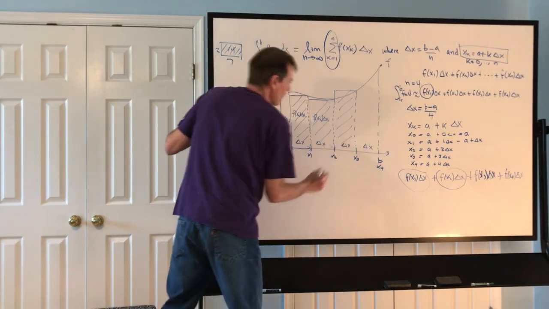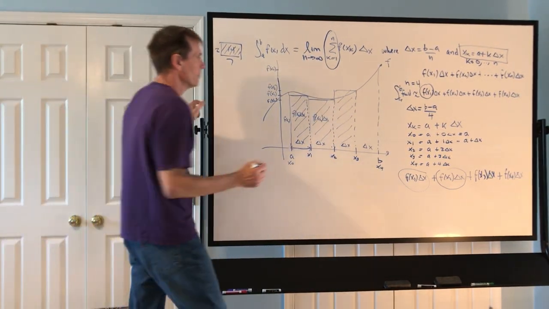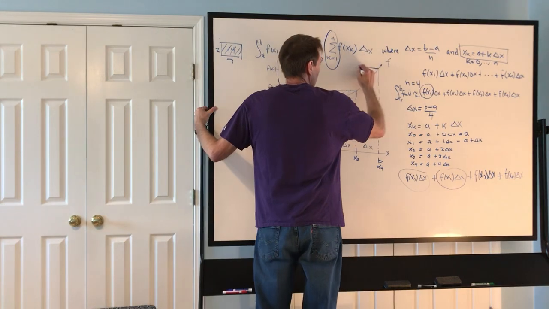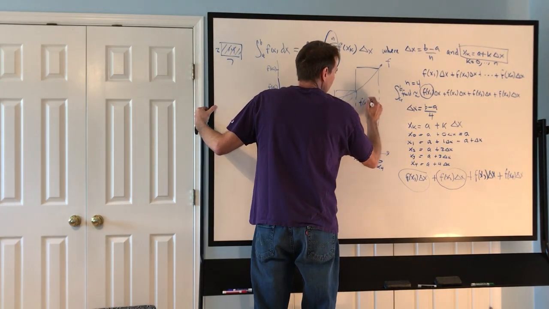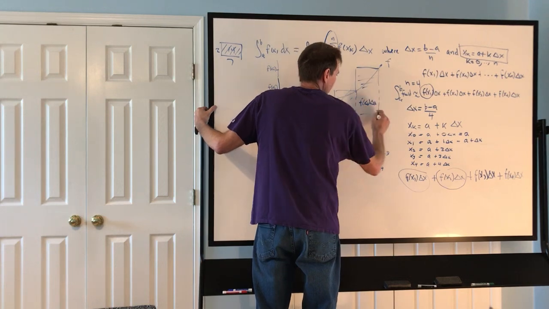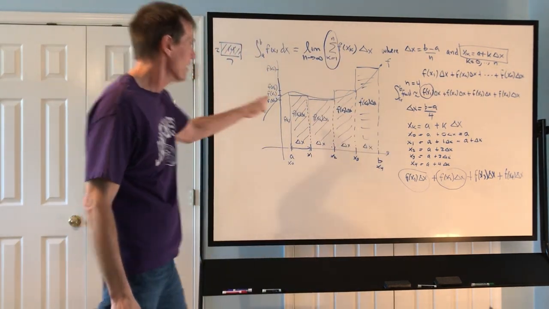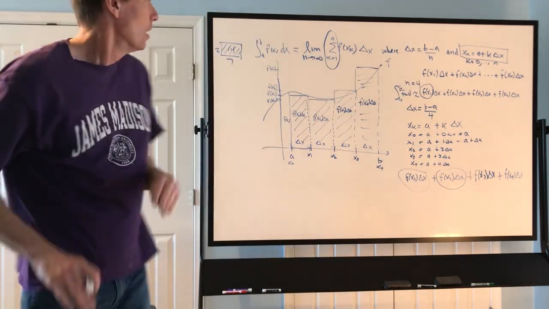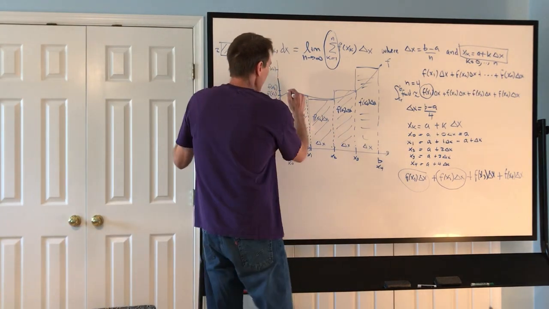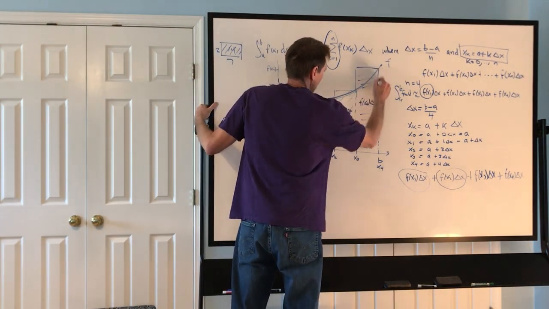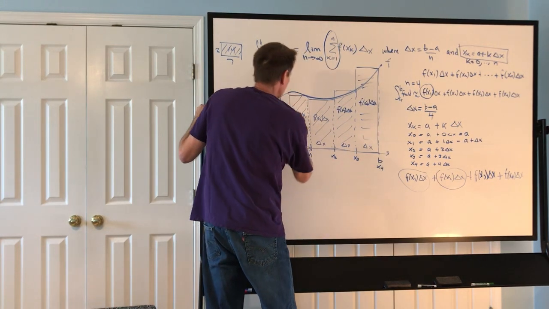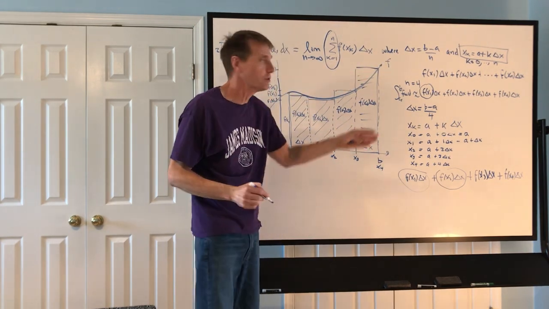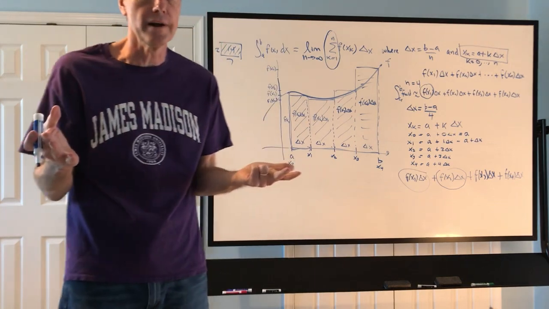Now what would the area of that rectangle be? And I hope you're like, well, Dr. Warren, that would be f of x3 times delta x. And then this would be f of x4 times delta x. And so what we see is that when we add up these 4 little rectangular areas, we get an approximation to the area of this bizarre looking shape. That's the area under the function down to the x-axis between a and b. We get an approximation to that area.